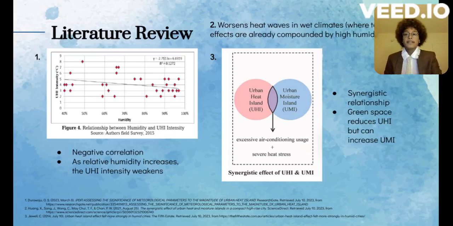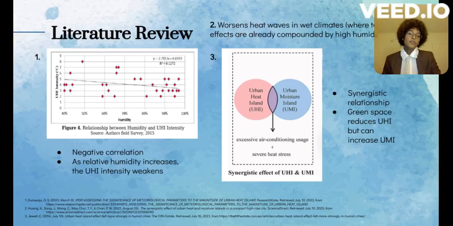A second source we analyzed told us that the urban heat island effect can be explained by changes in the efficiency of convection, which in other words is the transferring of heat between land surface and atmosphere, which, funnily enough, humidity can help conduct through water vapor. And essentially, this implies that humidity can help us suppress the urban heat island effect as it allows for convection to actually occur.